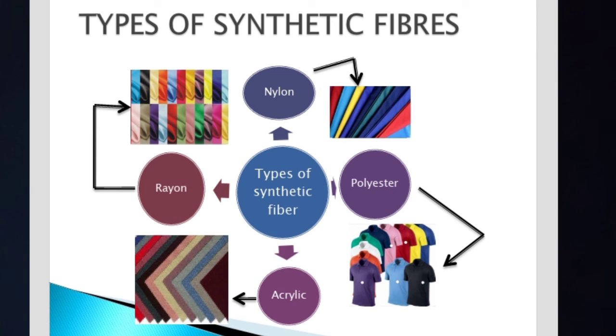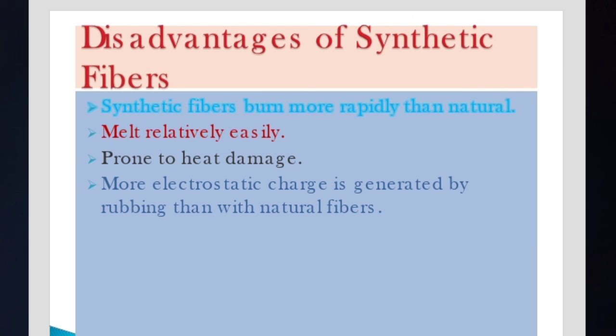We will discuss these types of fibers mainly in this chapter. In further videos we will discuss nylon, rayon, acrylic and polyester fibers briefly. Now see some pictures carefully here, and we use synthetic fibers in our day-to-day life.